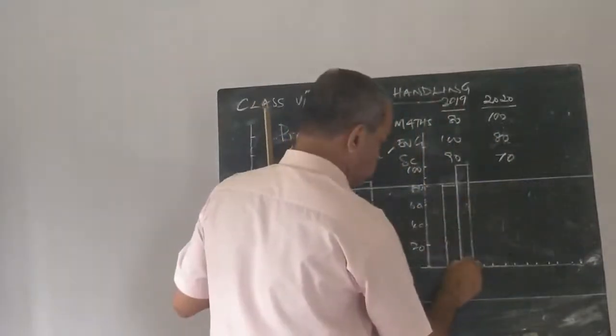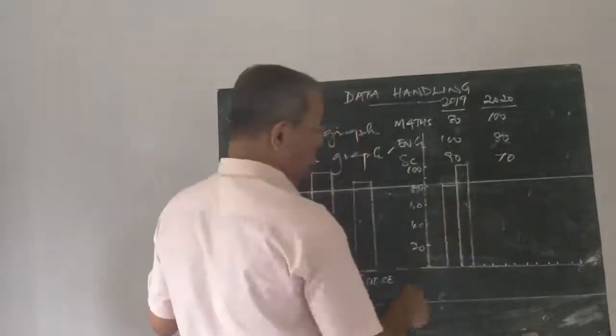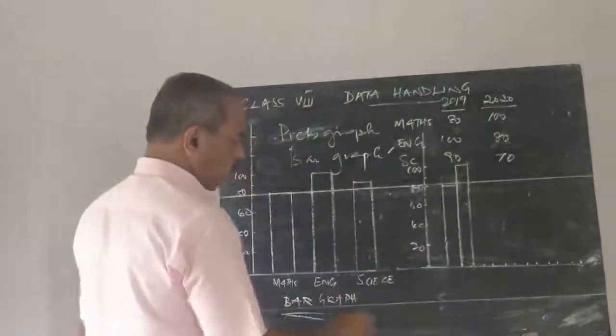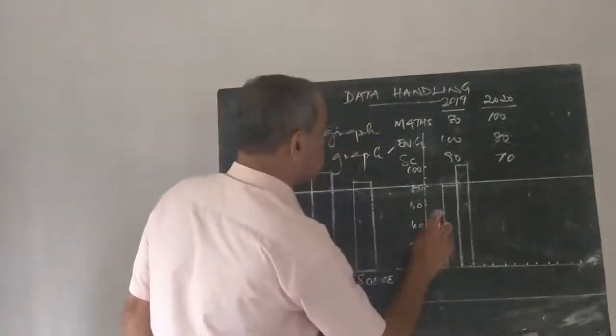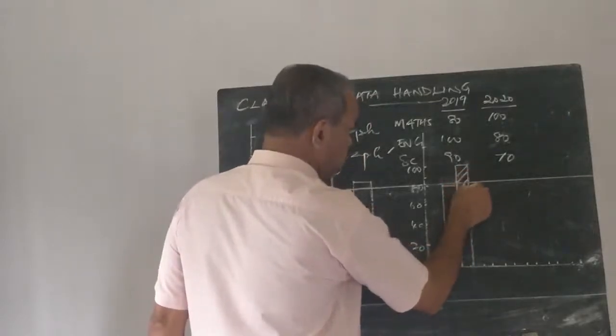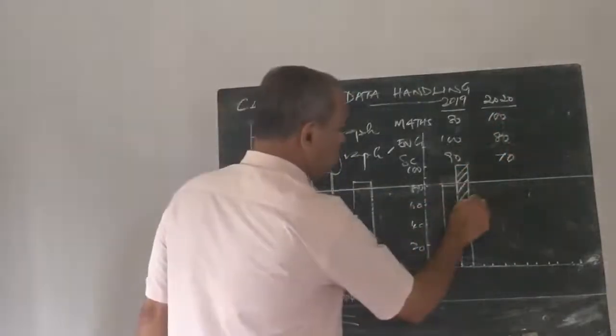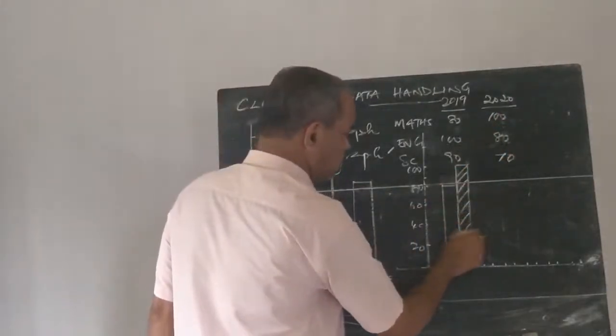The width is the same, only the length is different. So erect an adjacent rectangle to represent the marks of 2020.